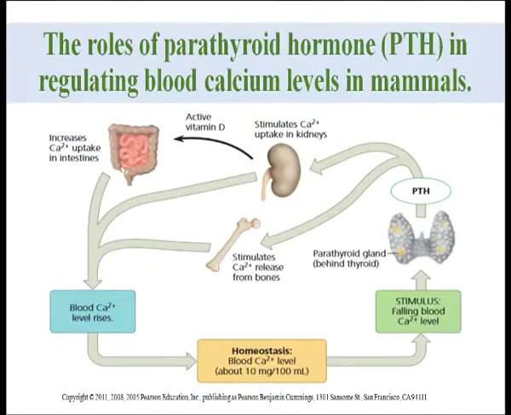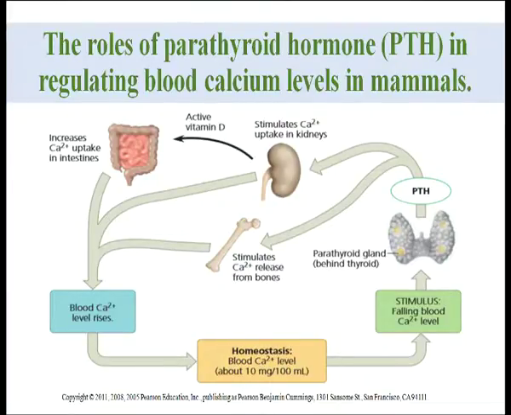These glands release parathyroid hormone, and its function is the metabolism of calcium. This is how it regulates the calcium level in mammals. When there is a low concentration of blood calcium, the set point being 10 mg per 100 ml, then parathyroid hormone stimulates calcium ion uptake from the kidney as well as from the intestine, and you can see here also from the bones. After that uptake, the blood calcium level increases.